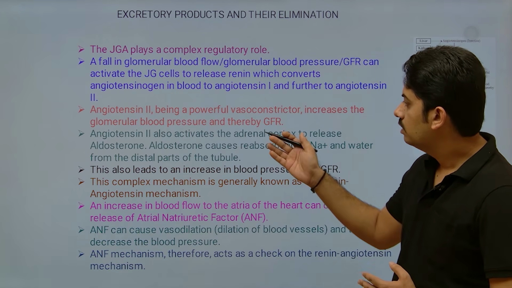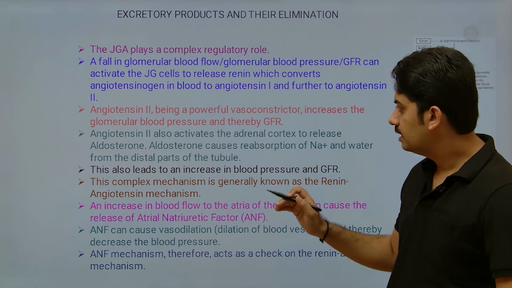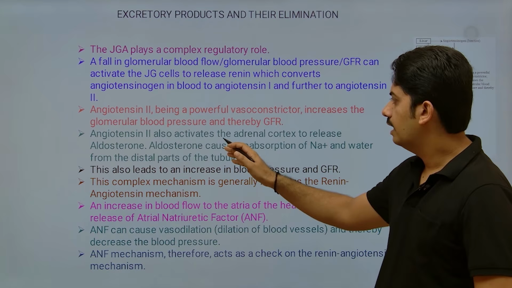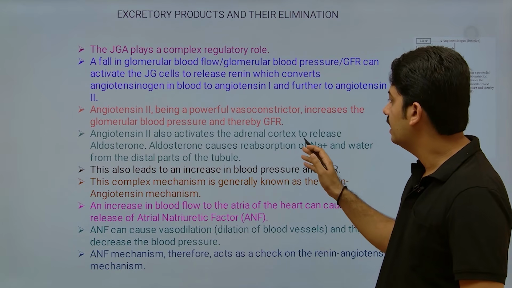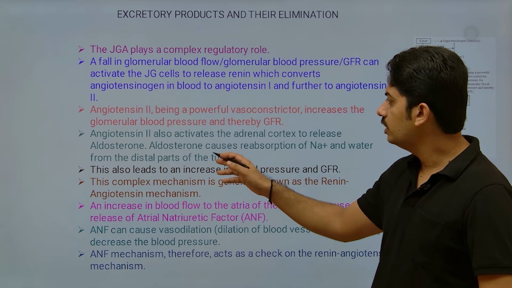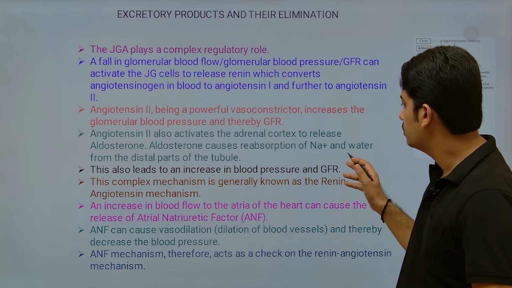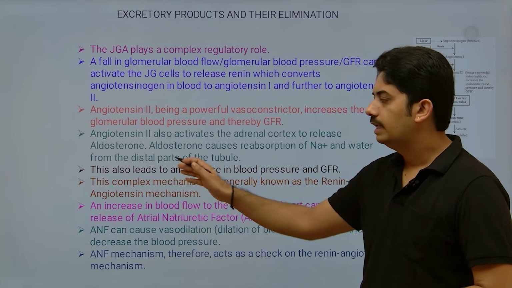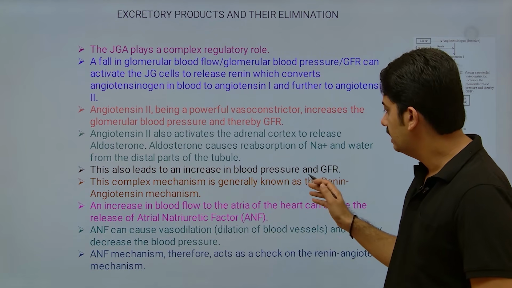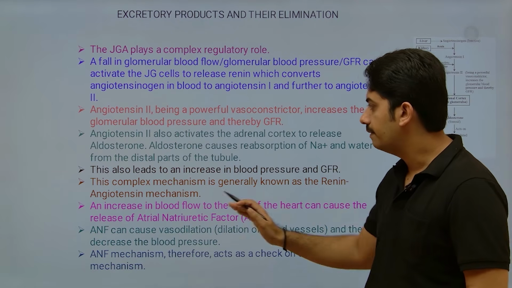Okay, so then what happens? Angiotensin 2 also activates the adrenal cortex to release the aldosterone. Aldosterone causes reabsorption of sodium and water from the distal part of the tubule. This also leads to an increase in the blood pressure and glomerular filtration rate.